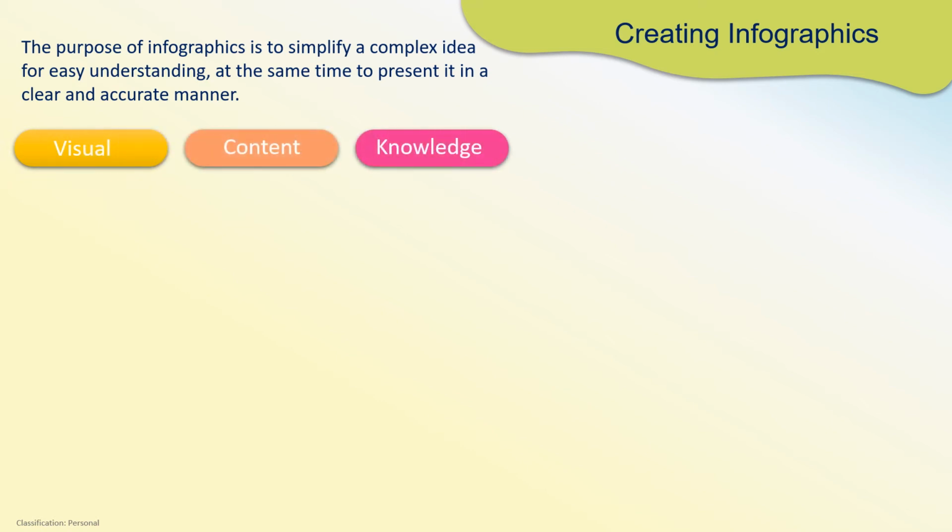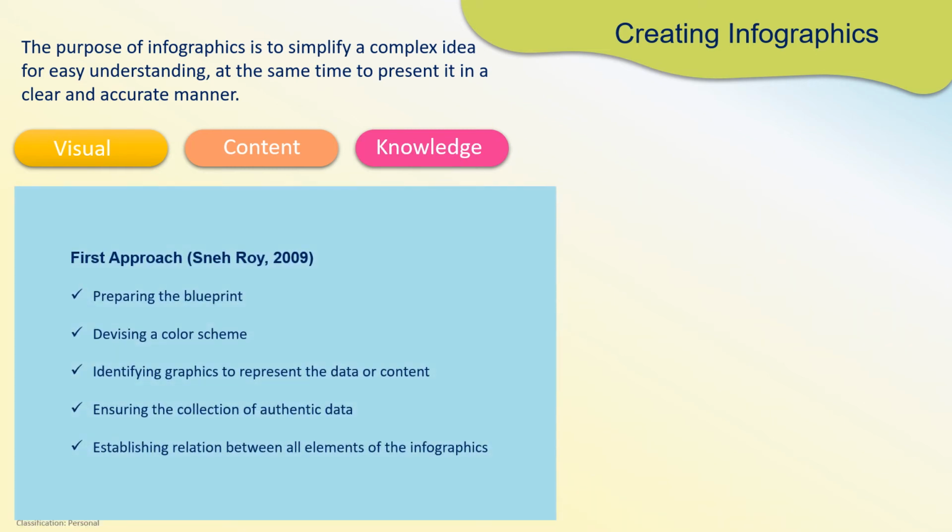Now let's see how we can create an infographic. The purpose of an infographic is to represent complicated data into a simple visual format. There are three most important aspects of infographic. Visual, that means how it looks; content, that means what the data it contains; and knowledge, that means what meaning it conveys at the end.